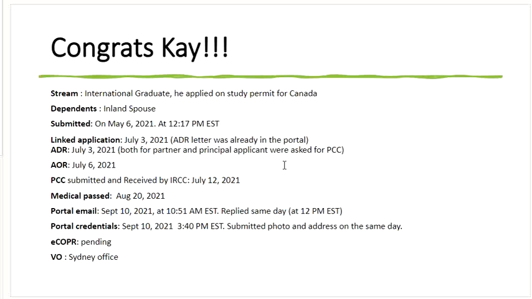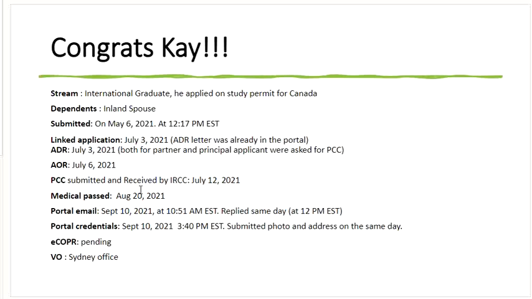Now the ADR, that's what I was just about to say. He linked up this application, and when he linked up to GCKey, he saw that ADR, that additional document requisition, was already there in his portal. So that is the reason I'm saying that please try to link up as much as you can, at least twice a day. He got the ADR for both partner and principal applicant, where IRCC was asking for police clearance certificate. He got the AOR 3 days later on July 6th, and then he submitted the police clearance certificate.